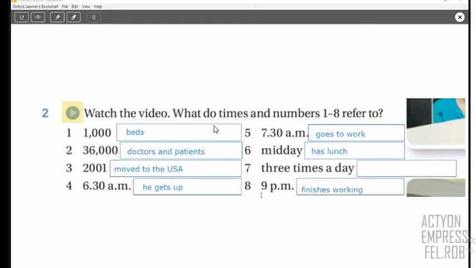Number 7. Doctor visits his patients. Okay, so let's put it here. He visits his patients. Okay, thank you so much. And let's check if you have any correction. Kemner, what other idea do you have?